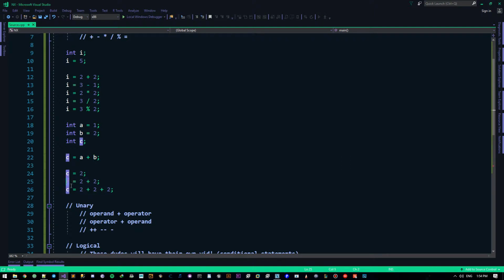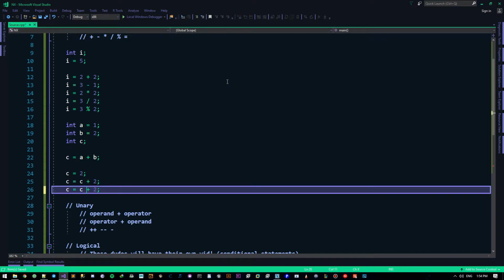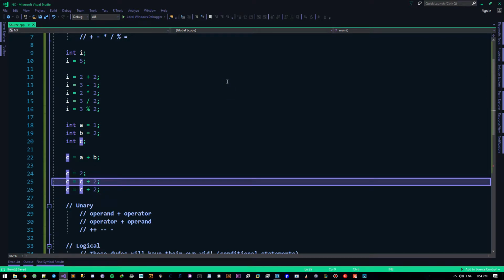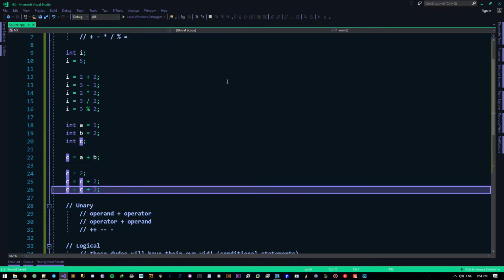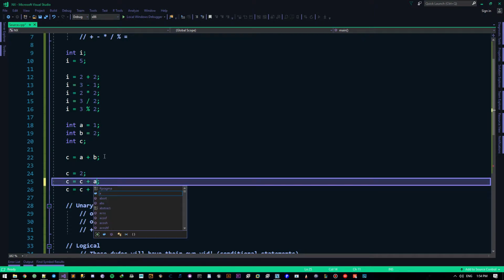We can actually use this guy right here to do that. So instead of just saying c equals 2, or then c equals 2 plus 2, or 2 plus 2 plus 2, or whatever, we can just use something like this. So take the value of c, add 2 to it, put it back in c. This may not make sense in the basic, classic math, but it makes total sense here. So we take the value of c, add whatever value we want to it, or whatever value in a variable we want to it, let's say 1, and then we put it back into c.